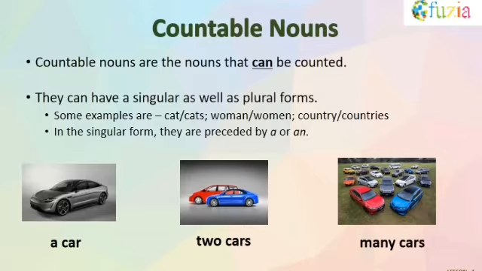So now we move on to countable and uncountable nouns. So what are the countable nouns? Countable nouns are the nouns that can be counted. They can have a singular as well as a plural form. Examples are like cat, cats, country, countries. In the singular form, they are preceded by a or an, like a car, two cars, many cars.